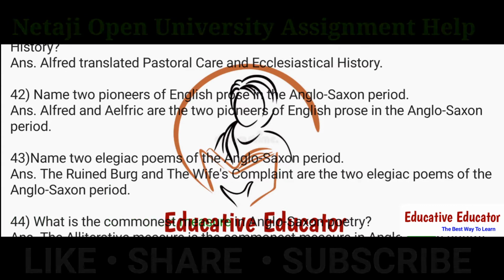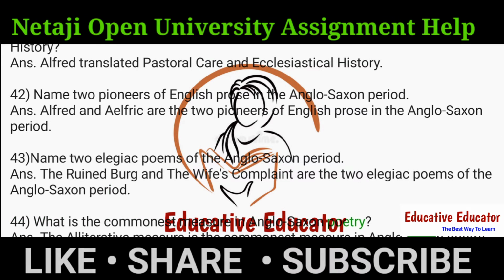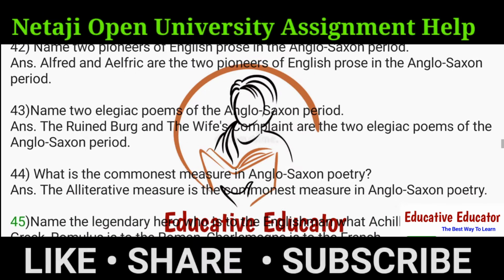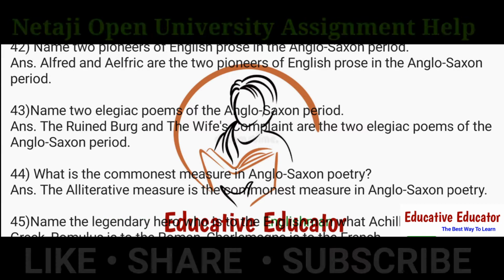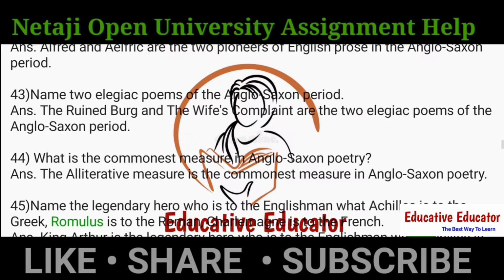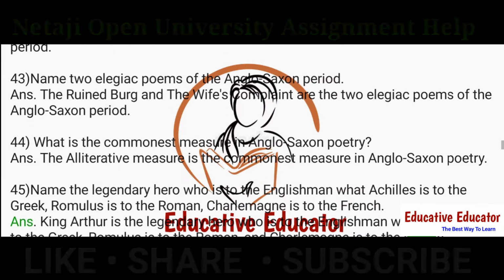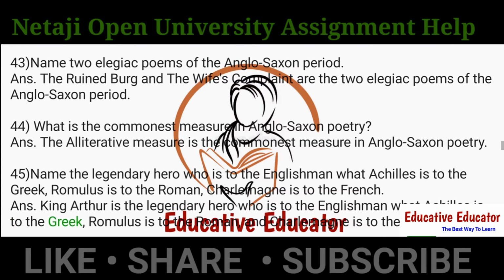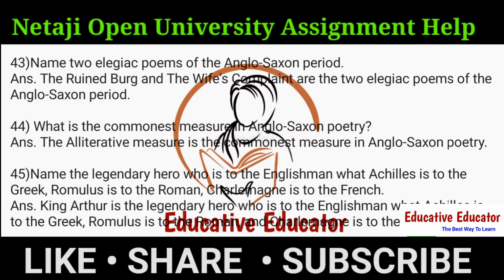44. What is the commonest measure in Anglo-Saxon poetry? Ans. The alliterative measure is the commonest measure in Anglo-Saxon poetry. 45. Name the legendary hero who is to the Englishman what Achilles is to the Greek, Romulus is to the Roman, Charlemagne is to the French. Ans. King Arthur is the legendary hero who is to the Englishman what Achilles is to the Greek, Romulus is to the Roman, and Charlemagne is to the French.